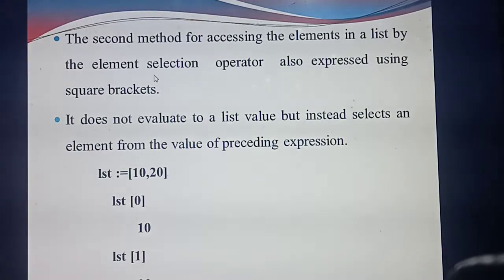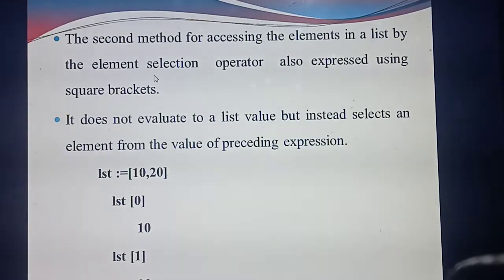That is the place value. So what's the second method for accessing the list elements? Selection operator method. All the elements you need to enclose using square brackets. The first method assigns different names for each element, but this method does not assign different names for the elements. Instead of that, you are going to assign what?